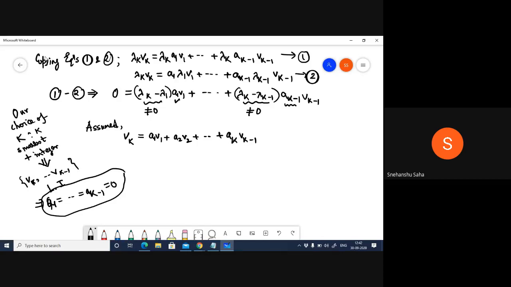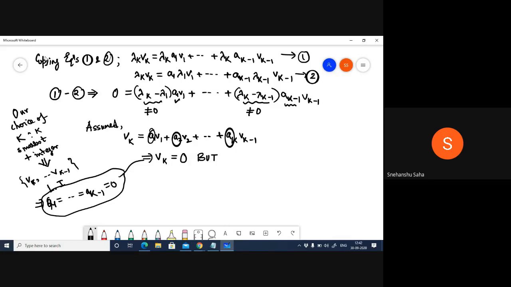Now, if I combine this supposition with what we have just found out, since these coefficients are all zeros, then v_k is 0 identically. But what was our assumption about all the vectors?